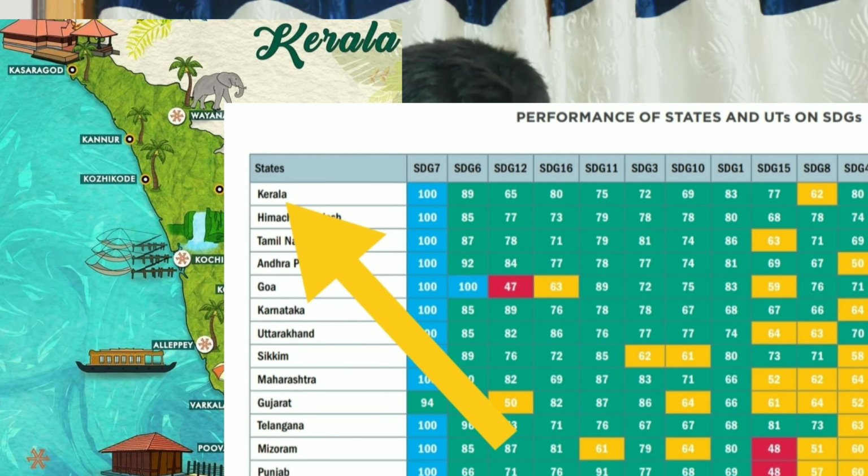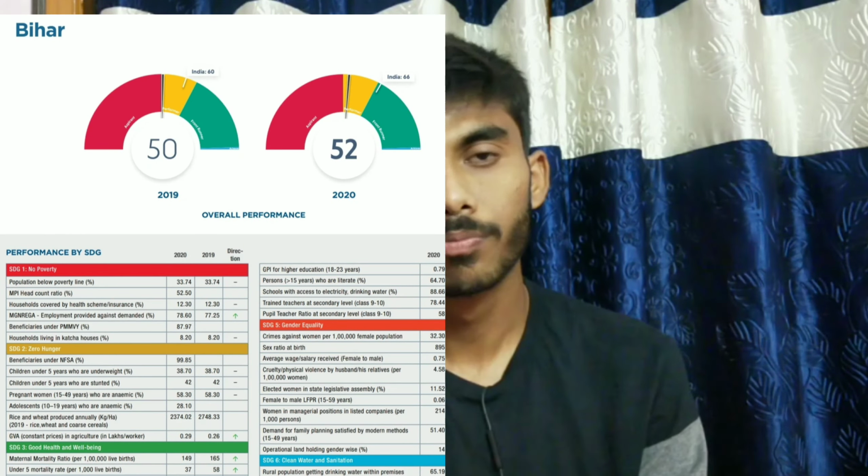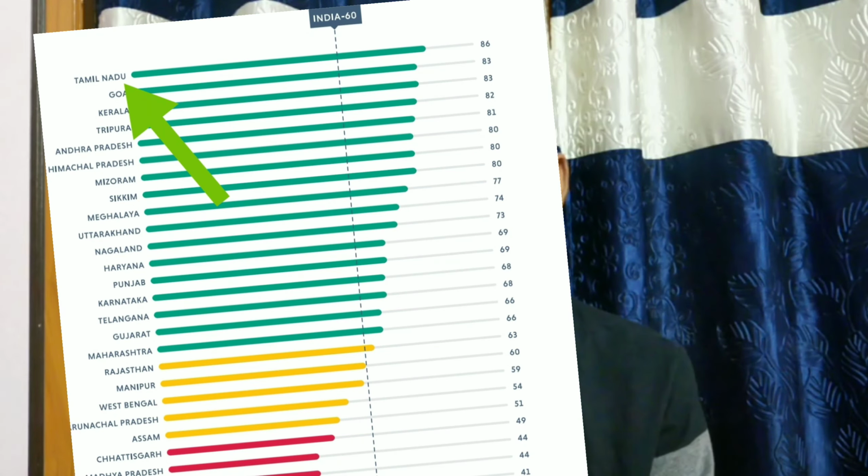Kerala. Again, I will praise that state: Kerala again tops the rank with these marks. And again it's very worrisome that Bihar is again at the bottom. Now we will discuss each indicator. For example, no poverty is an indicator. In the no poverty indicator, Tamil Nadu and Delhi top the rank.